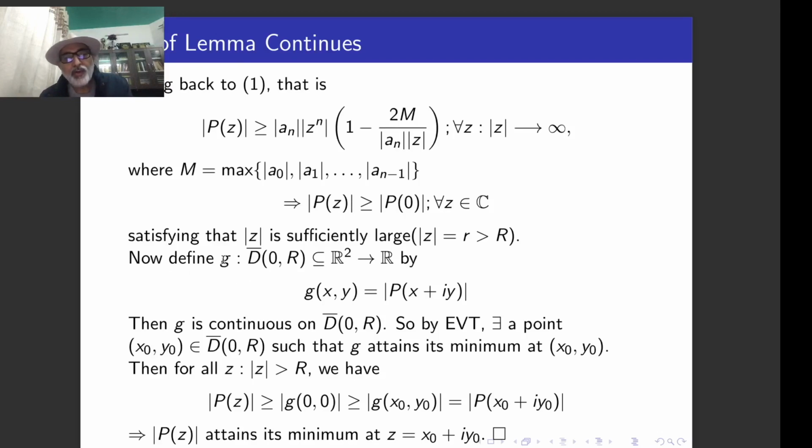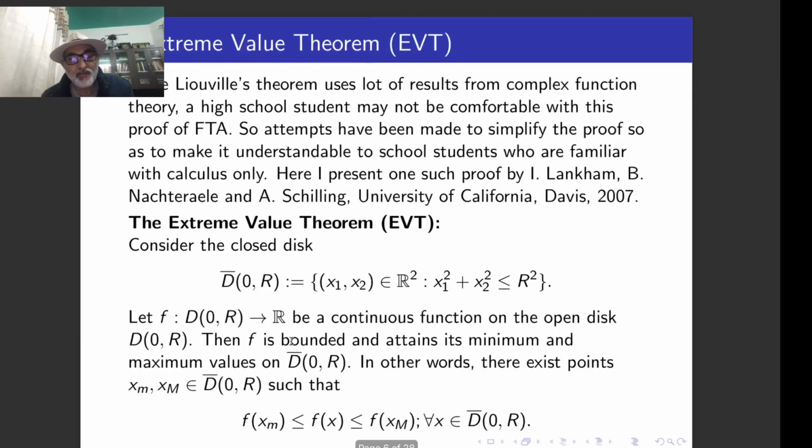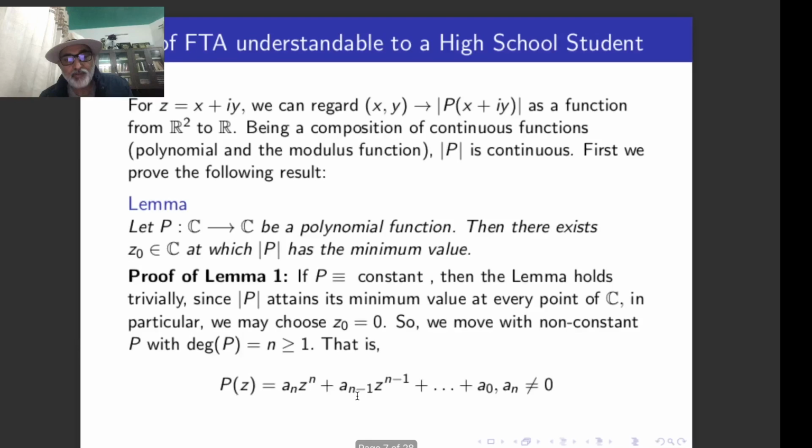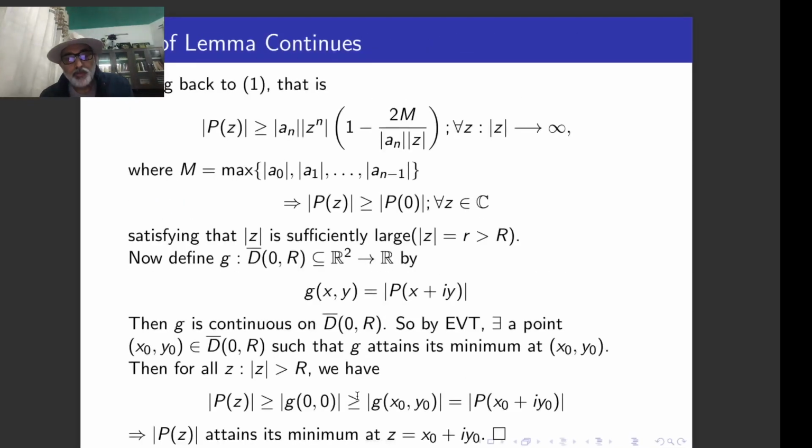Now we can define a function g from this closed disk into R. So this is a real valued function of two variables defined like this. Just in the observation I explained that this is a continuous function, so g is a continuous function on this. Therefore by the extreme value theorem. What is the extreme value theorem? Once you have a continuous function on this disk, then certainly we have this kind of inequality. That means we can find x_m and x_M satisfying this inequality where the extreme values are attained. So the extreme values are attained at a certain point.